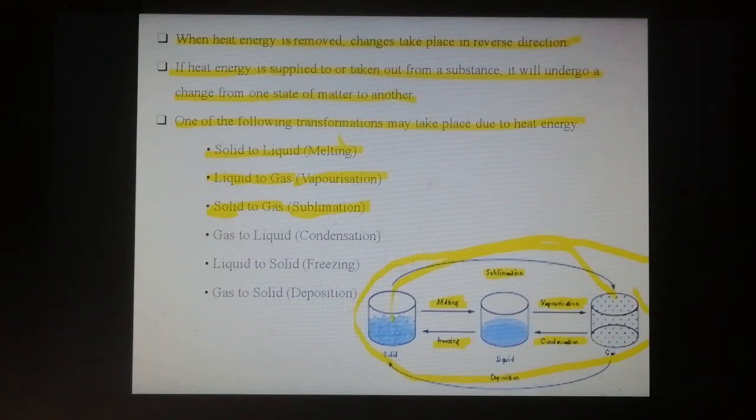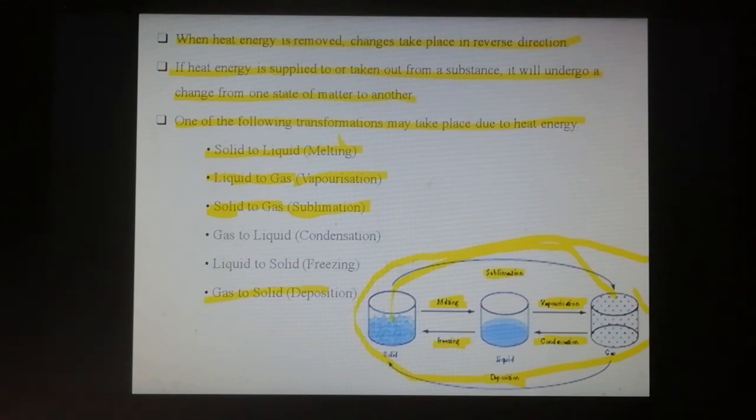Then a gaseous substance changing into solid, this process is known as deposition. Gaseous substance to solid substance, deposition.